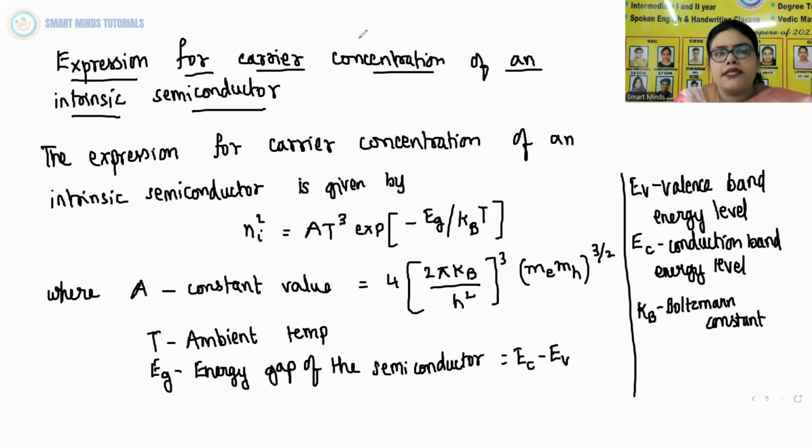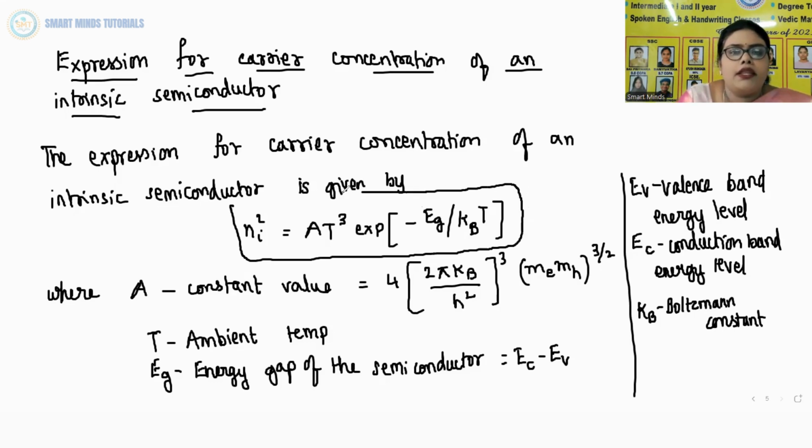Now the next topic is the expression for carrier concentration of an intrinsic semiconductor. The expression is given by this formula: ni squared is equal to A T cubed exponent of minus Eg by kB T, where A is a constant whose value is 4 into (2 pi kB by h squared) whole cube into (Me Mh) whole power 3 by 2.